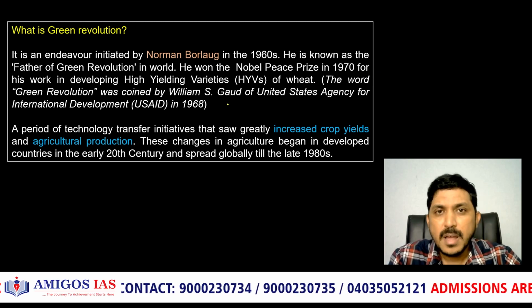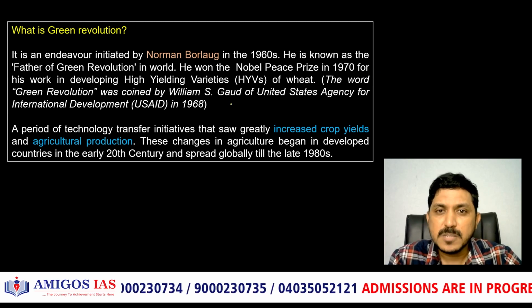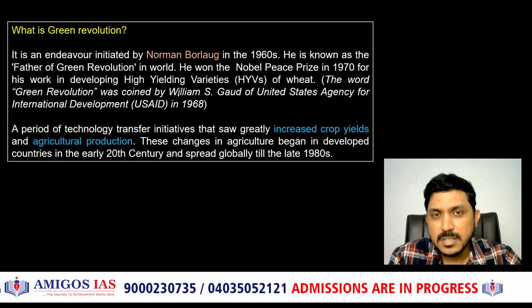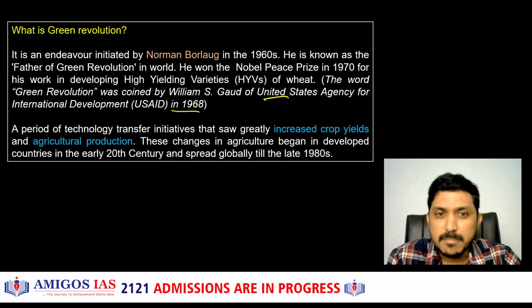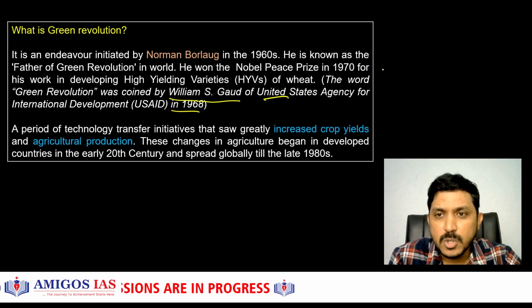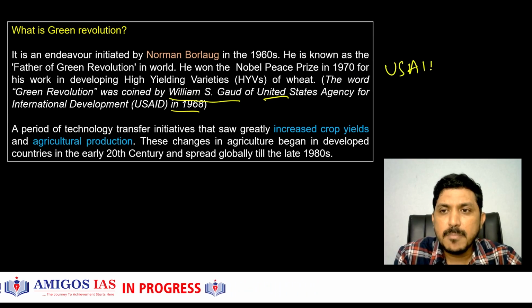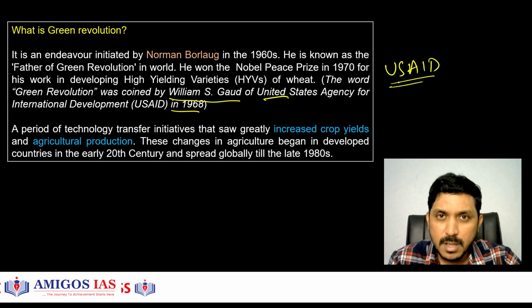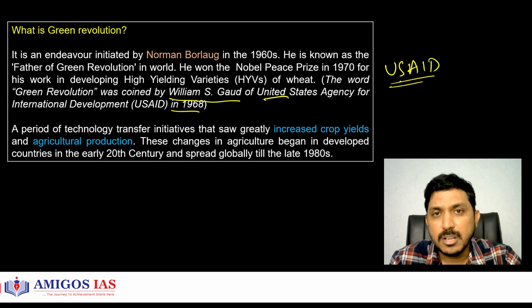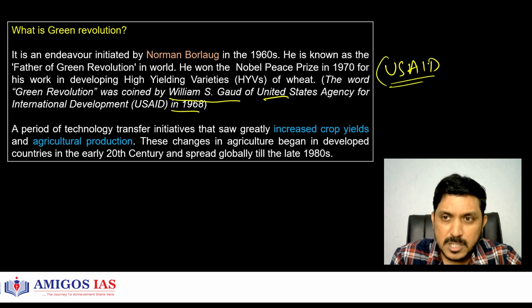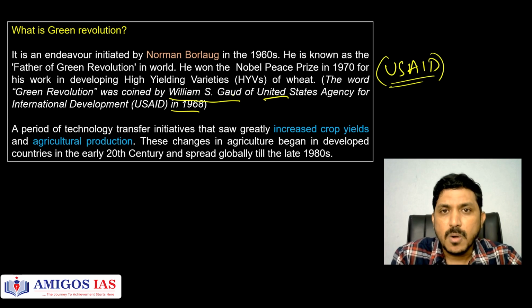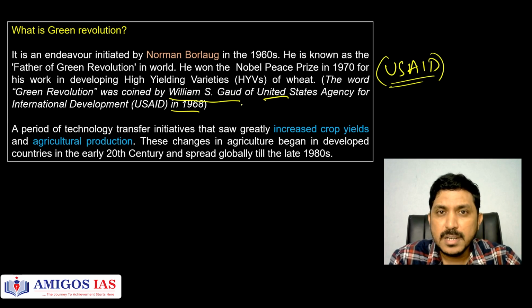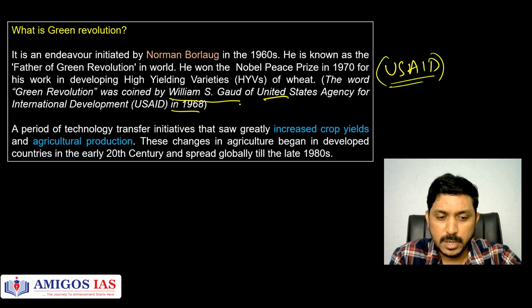So this term has been used for the first time in a speech by the United States aid program, US aid program, in 1968 by William S. Gould. So US aid does a lot of developmental initiatives, especially in the least developing countries and the developing world. So in this speech given by the administrator of US aid program, William S. Gould talked about this concept of green revolution. That means we have to bring revolution in terms of food production in the world.